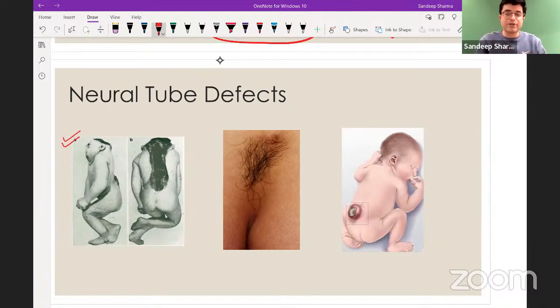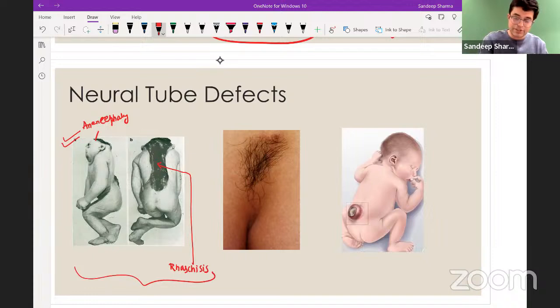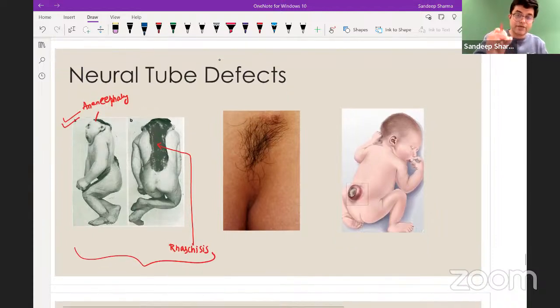So look at this first neural tube defect. Can you see that this child is having absence of brain formation? This is what you call as anencephaly. And secondly, can you see there is a splitting of the vertebral column like this, exposed to the outside? This is called as rachischisis of the vertebral column. Together, if both of these are present in a child, it is a rare but lethal neural tube defect called as craniorachischisis. It's a combination of 2 things which is being shown here.